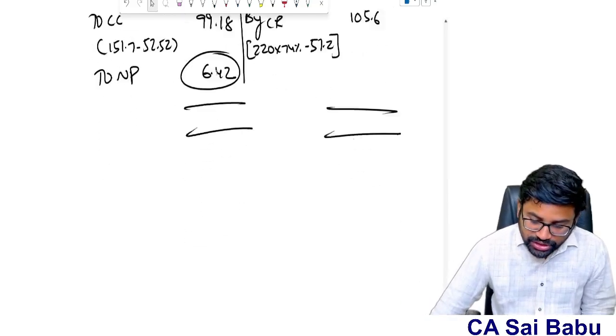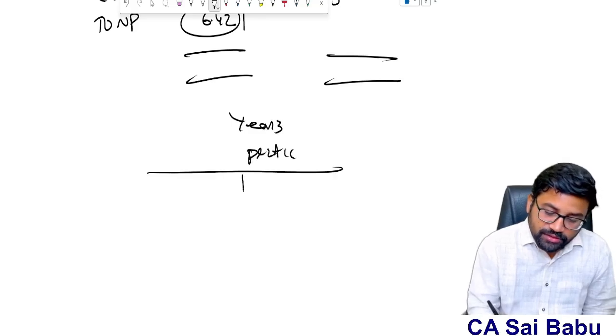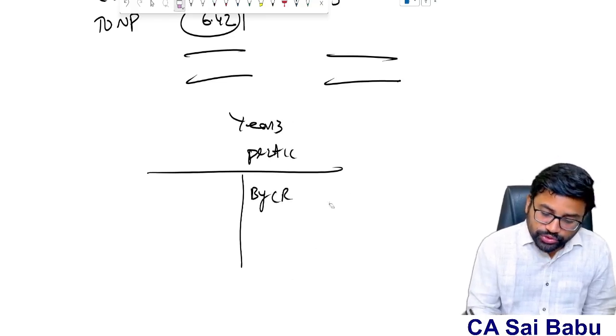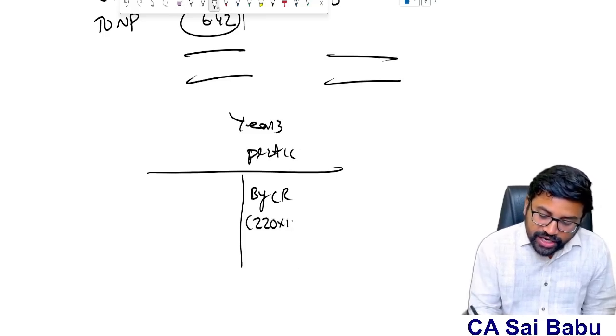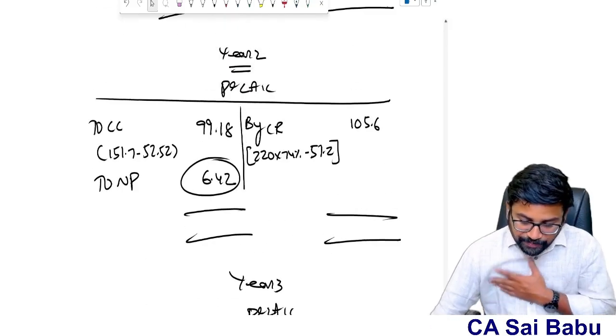And when it comes to the last year, year 3, if you prepare the P&L account for year 3, sir, what is the total contract revenue? 220 crores. But already 74% we recognized, and now 100%. For the first 2 years, how much did we recognize, sir?